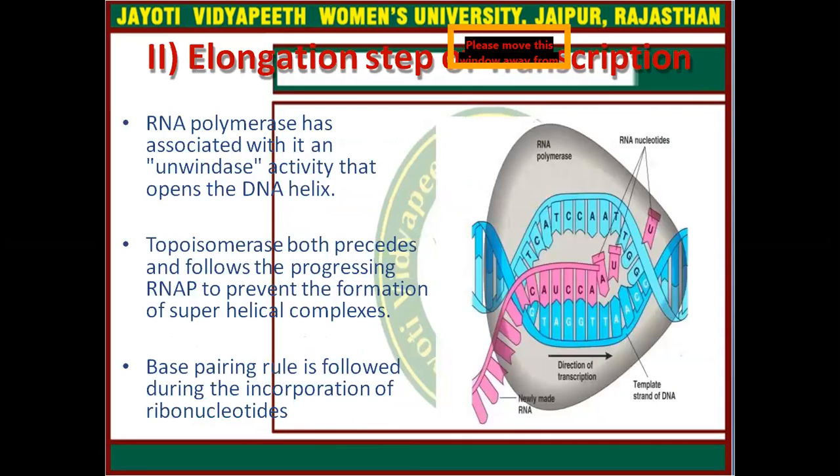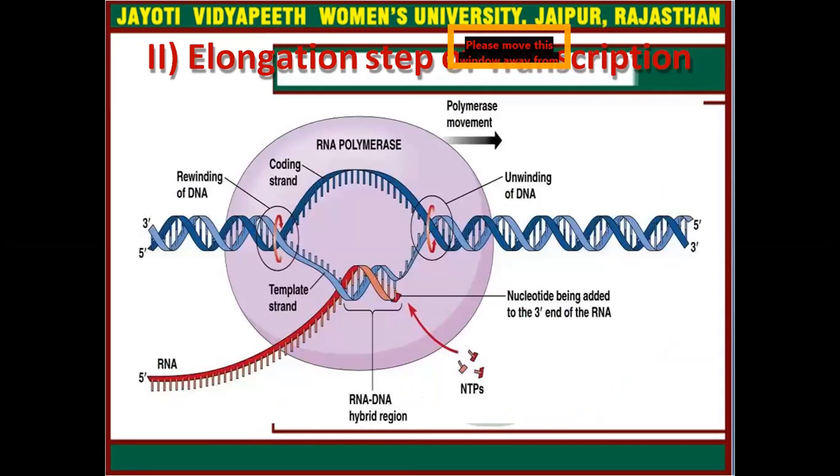RNA polymerase has associated with it unwindase activity that opens the DNA helix. Topoisomerase both precedes and follows the progressing RNA polymerase to prevent the formation of superhelical complexes, and the base pairing rule is followed during the incorporation of ribonucleotides.